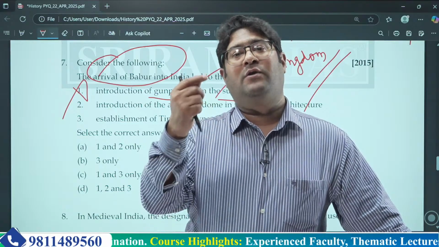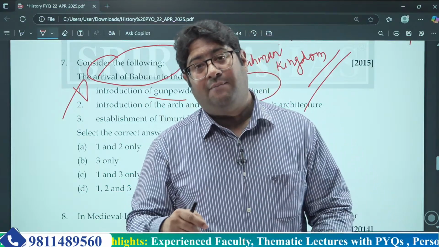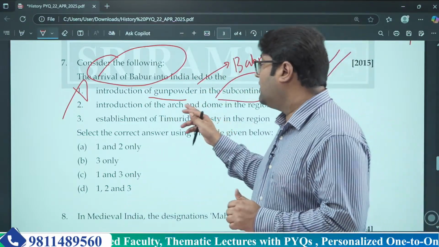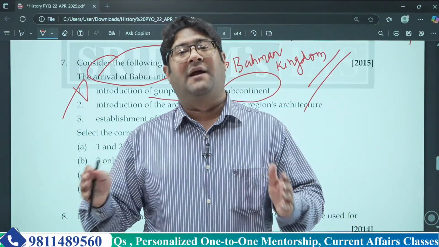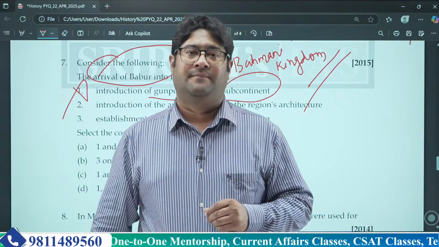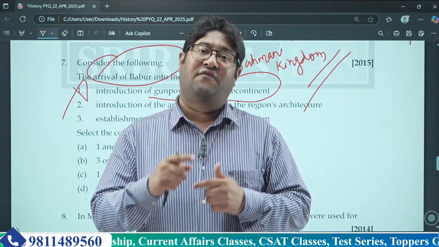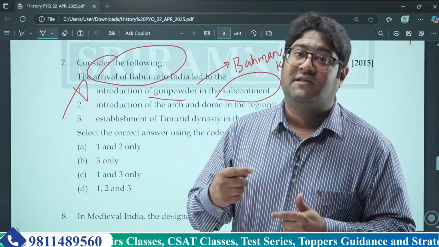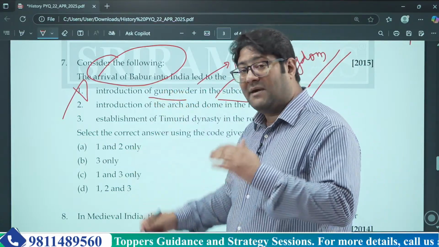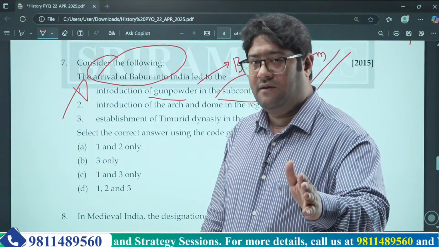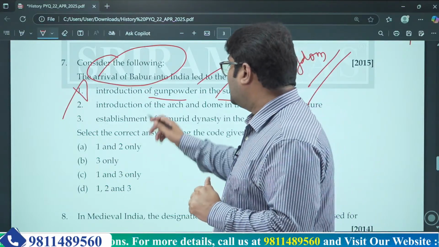But what did Babur do different? Babur was able to use gunpowder in an effective way on a large scale against Ibrahim Lodi in the first battle of Panipat. That is the differential which we can find in Babur's take on gunpowder. So that's why this statement is wrong, but try to understand the concept behind it. Okay? What was the second statement?